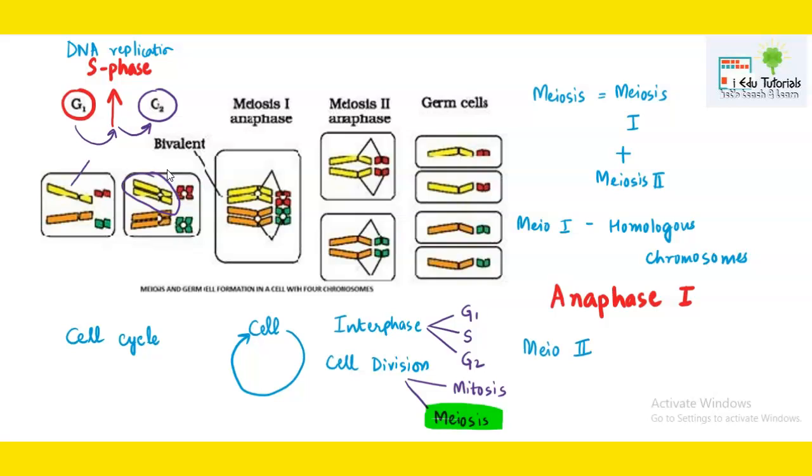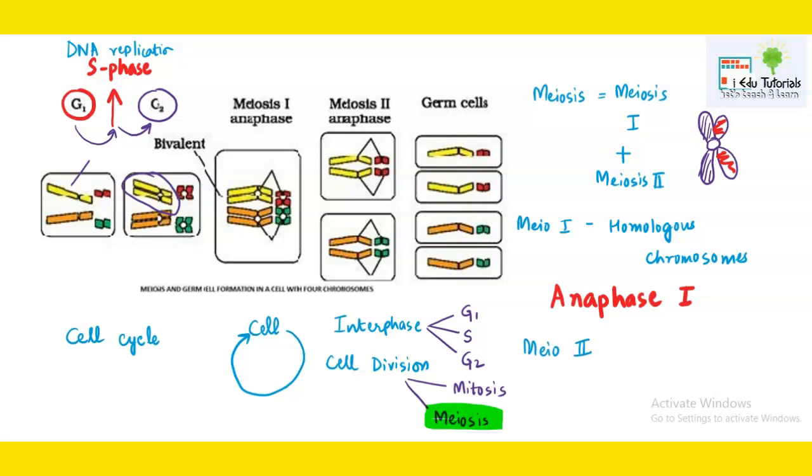Earlier it was just a chromosome, now it has 2 arms. And if you want to represent chromatids, then you can show it by this. These are our chromatids, right? This is the chromatid which I have colored. This is another chromatid, right? These are the arms of the chromosome.